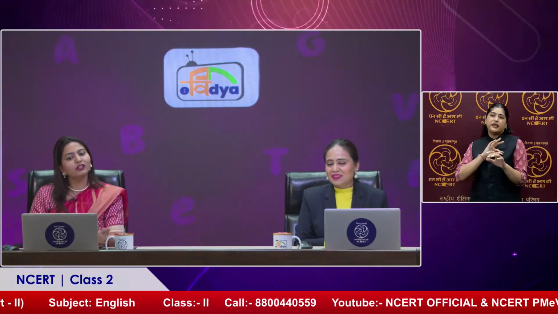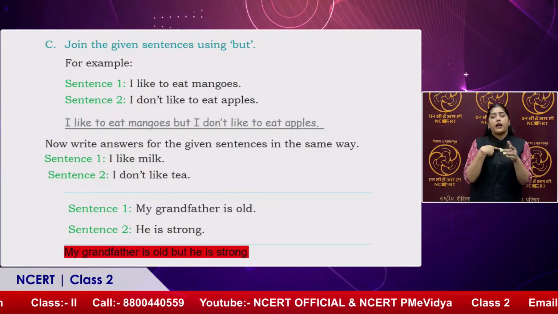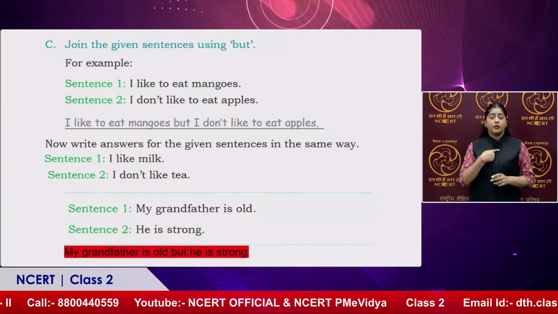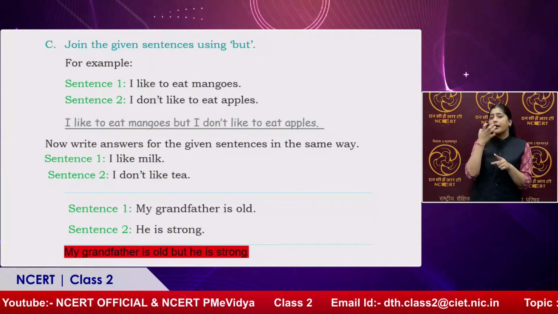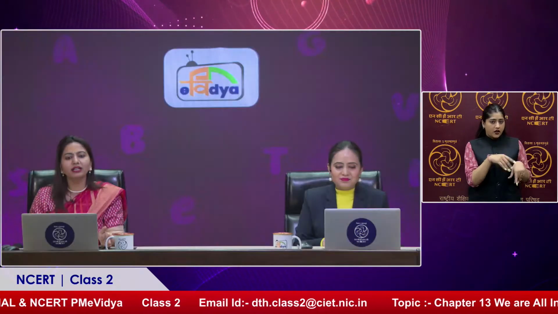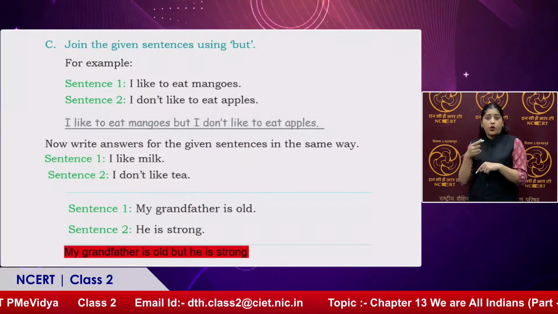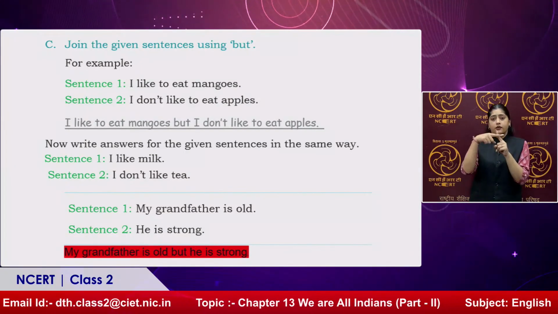So let's see what examples they have given in the chapter. The first sentence is here. I like to eat mangoes. I don't like to eat apples. So one thing they like, one thing they don't like. So what will be coming here? It will be coming but. I like to eat mangoes, but I don't like to eat apples.